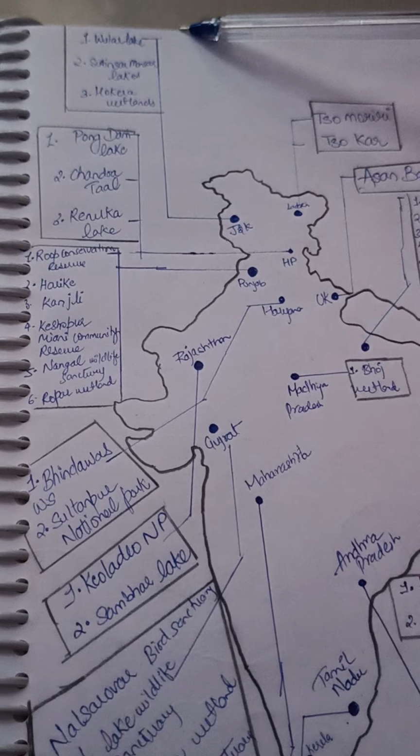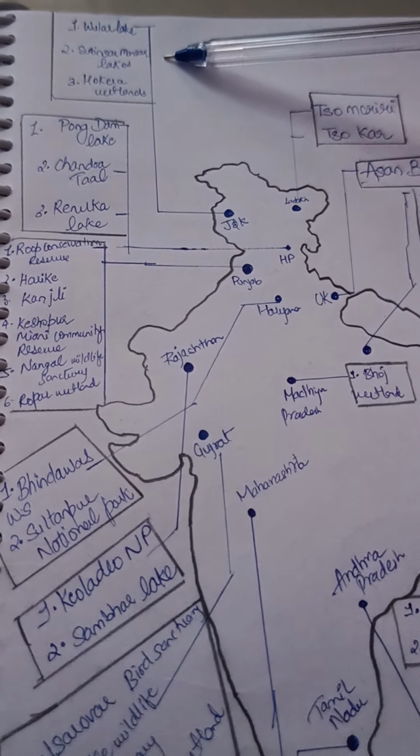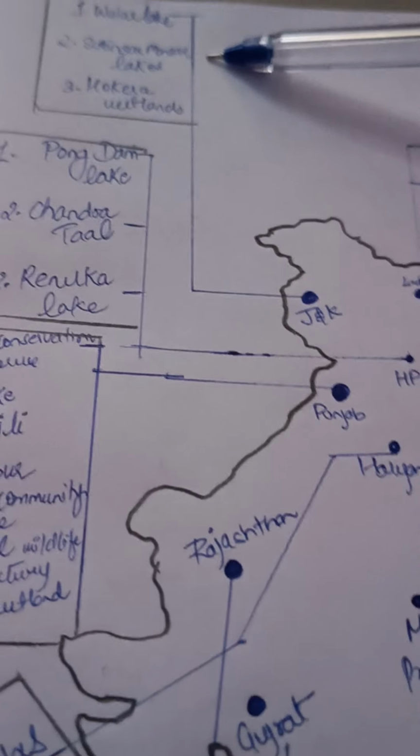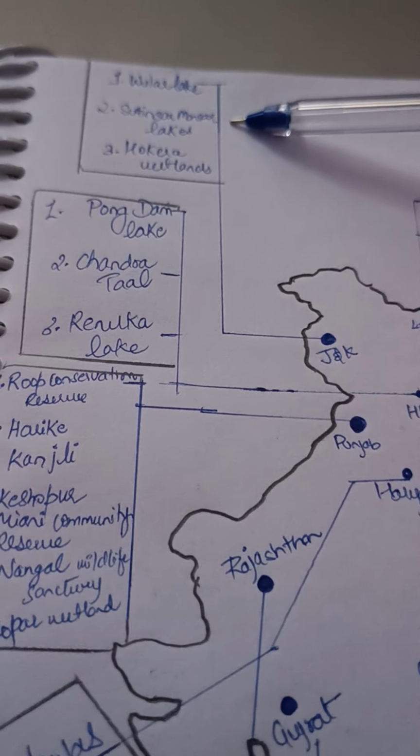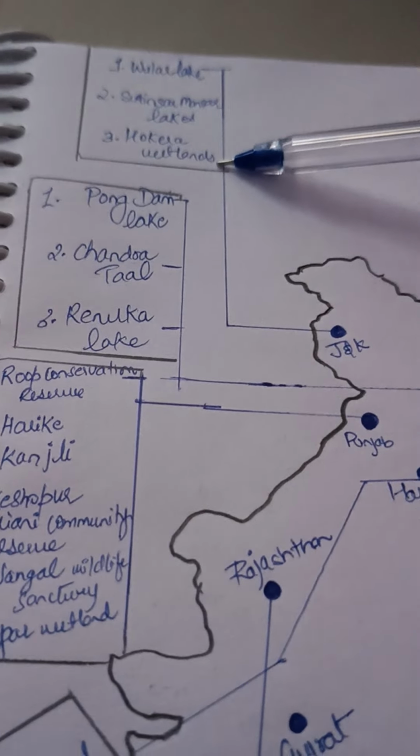First is Vular Lake, then Sutinsar Mansar Lake, Hokera wetland.